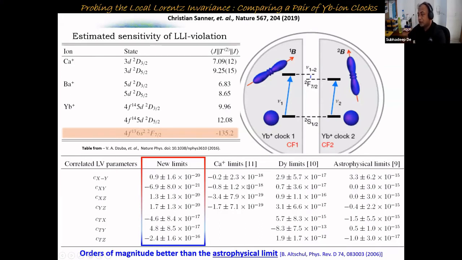And there are a few other experiments, like the Alcatraz experiment and looking into microwave transitions of dysprosium atoms. Out of all four different kinds of experiments for this particular purpose, testing whether there is local Lorentz invariance or not, optical clocks have reached the highest sensitivity level.